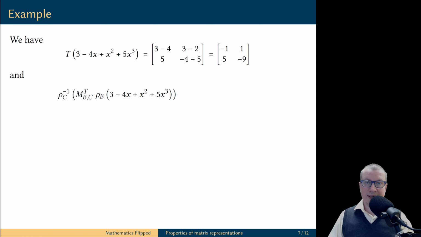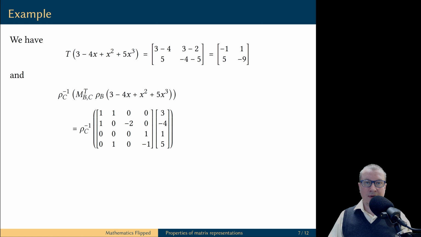But now, let's do the same computation using matrix multiplication. The problem is that we cannot multiply this polynomial directly by a matrix, but first we can coordinatize this polynomial, make it into a column vector, and then multiply this column vector by a matrix. The advantage of choosing a nice basis B is that it is easy to coordinatize polynomials relative to this basis, and we also know the matrix representation.